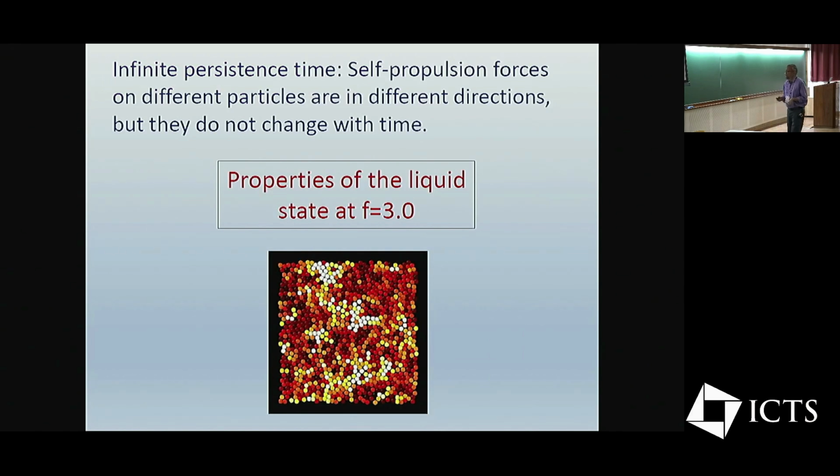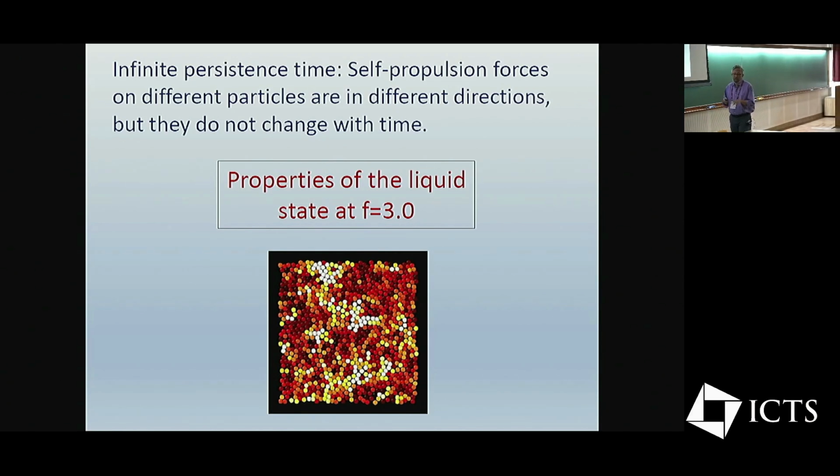So I'll again reiterate what is the system that I'll be talking about for the rest of the talk. It's a very simple system. It's a system of particles which are interacting with each other through simple Lennard-Jones type interactions. But in addition to that, there is an external force acting on each of these particles. And this force doesn't change as a function of time. So it's a standard system of particles which has this added complication that there are these external forces acting on the particles.